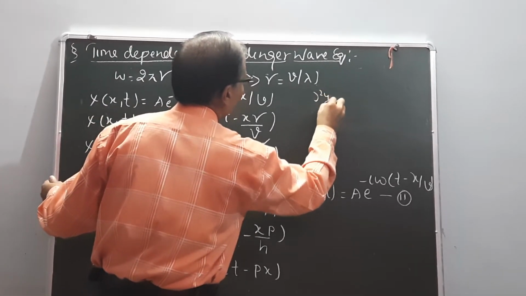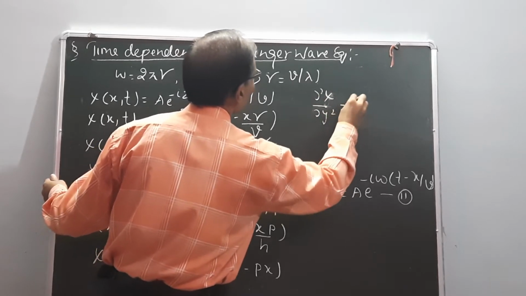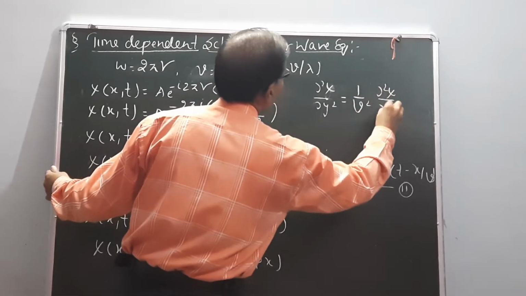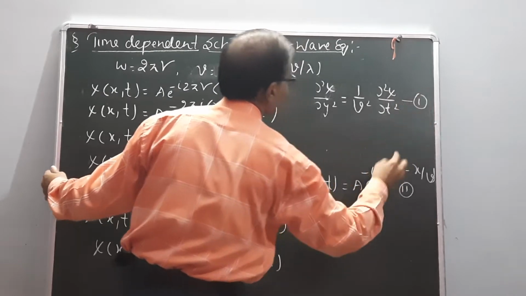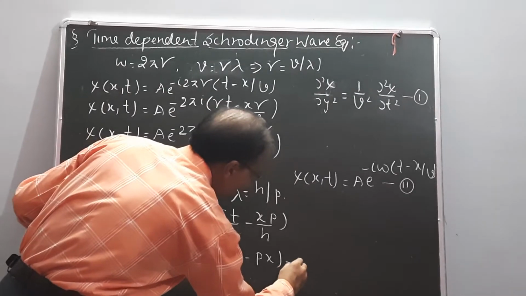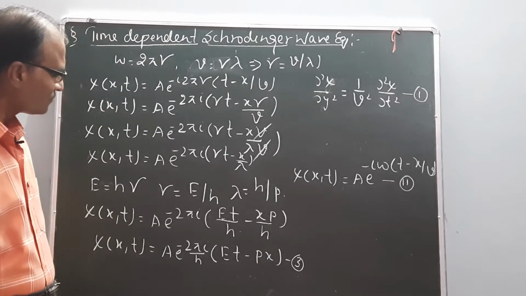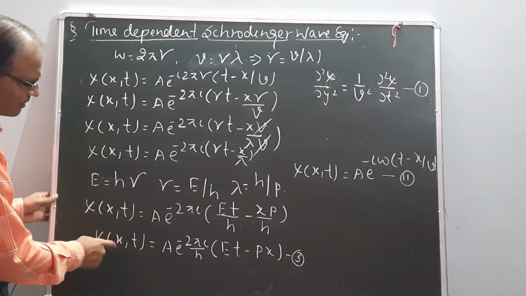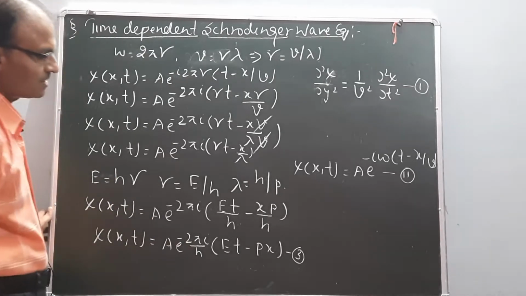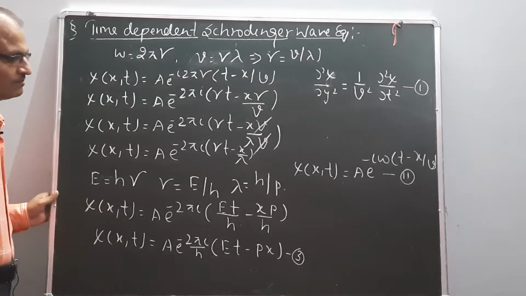Del square psi upon del y square equal to 1 upon v square del square psi upon del t square. This one is equation number 1, another one is equation number 2, and this one is equation number 3. Now in the time-dependent equation, I differentiate equation number 3 partially twice with respect to x. X is the position and t is the time.